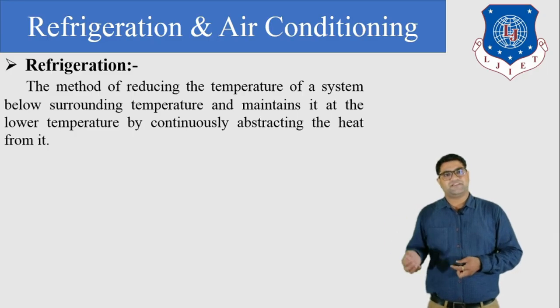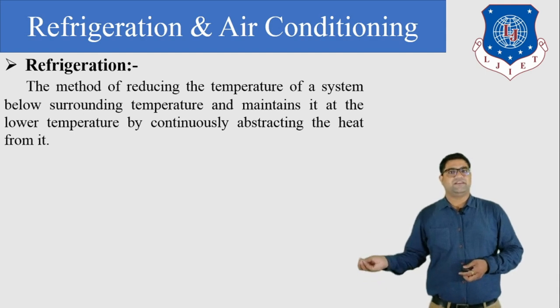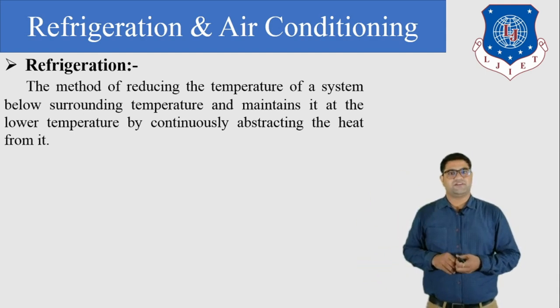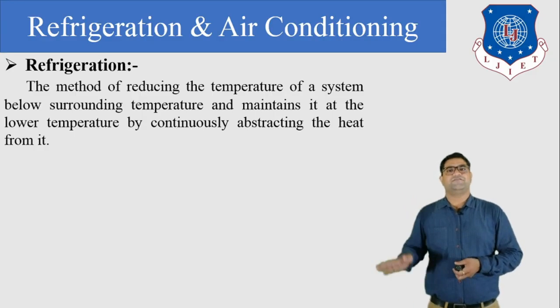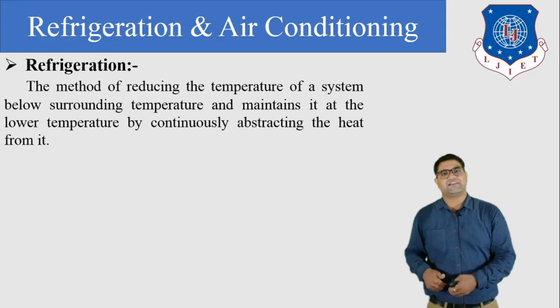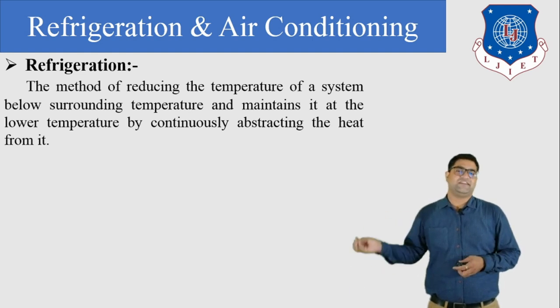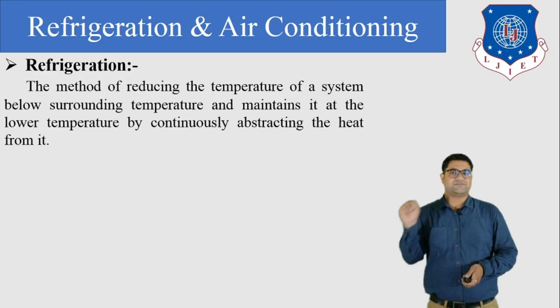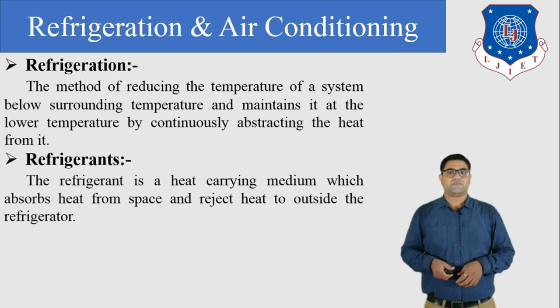Because the refrigerator is continuously extracting heat from the body of the refrigerator and rejecting it to the atmosphere. This heat rejection process is continuous. So we can say that refrigeration is the method of reducing the temperature below the surrounding and maintaining it by continuously rejecting heat to the atmosphere. This is the simple definition of refrigeration.